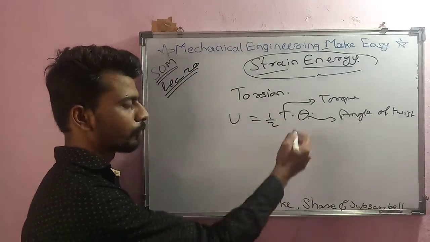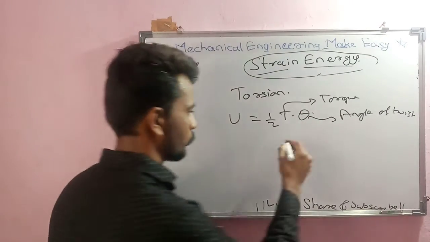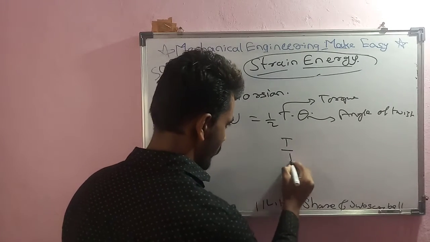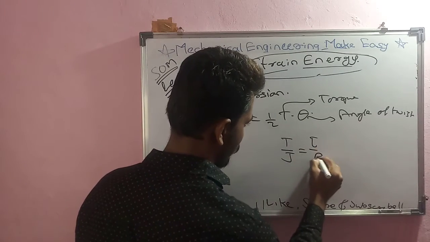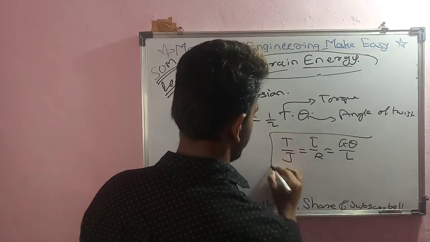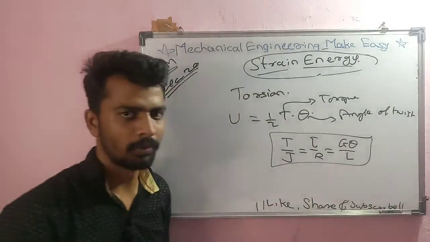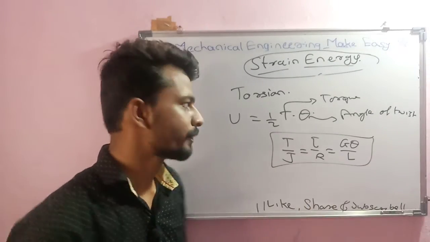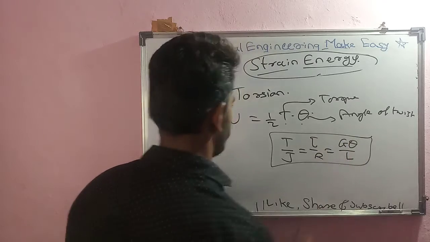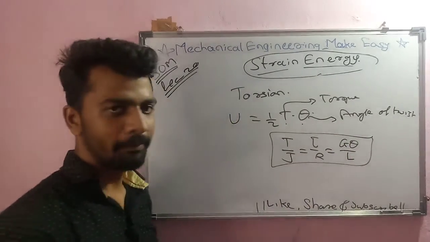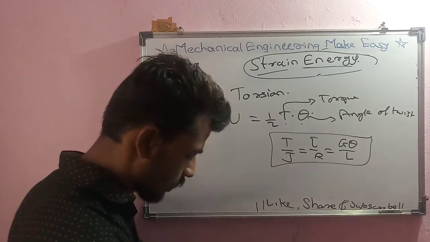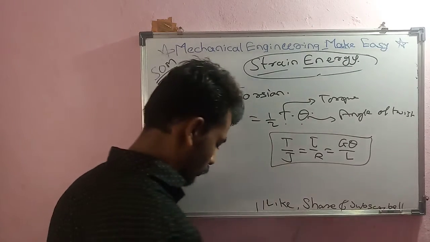Okay, and this one formula we can convert into a number of forms, from where that is nothing but T by J equal to tau by R equal to G theta by L. This is known as the torsional formula, and from this torsional formula we can convert this T into theta and a number of different terms. So depending on that we can have different formulas to calculate strain energy. Likewise, I will share two formulas with you.